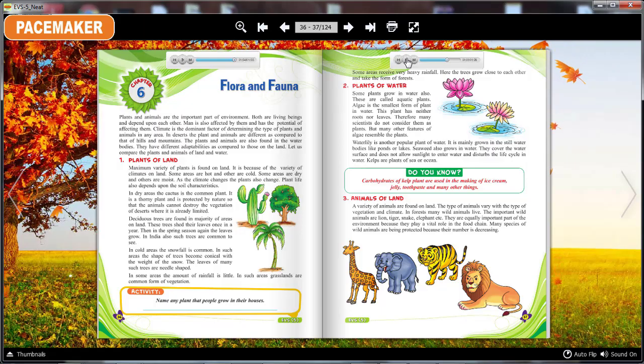3. Animals of land. A variety of animals are found on land. The type of animals varies with the type of vegetation and climate. In forests, many wild animals live. The important wild animals are lion, tiger, snake, elephant, etc. They are equally important part of the environment because they play a vital role in the food chain. Many species of wild animals are being protected because their number is decreasing.